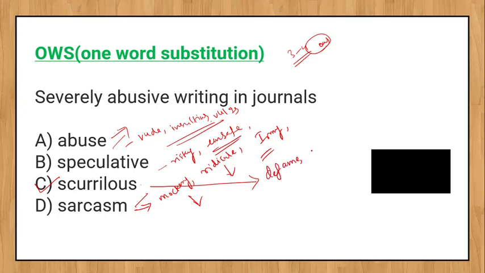Disparaging, you are using some insulting words. But especially in journalism it is called scurrilous. So this is the meaning of abuse, speculative and sarcasm, scurrilous, defame, disparage someone, derogatory, that kind of things will come. So option C is the correct answer here.